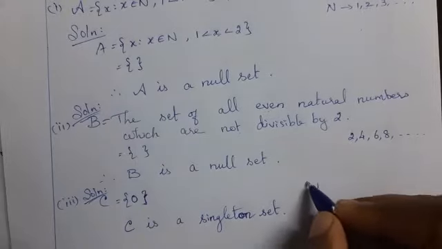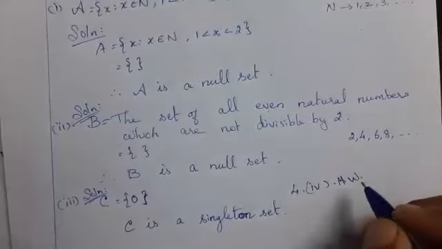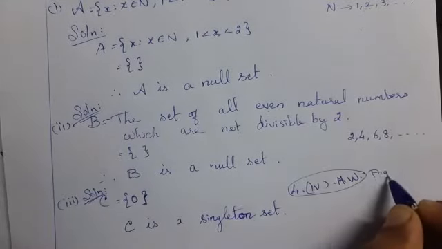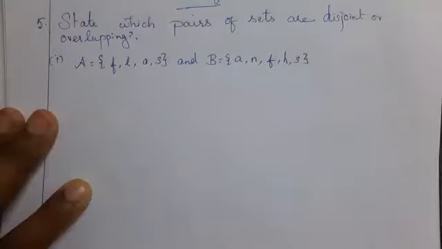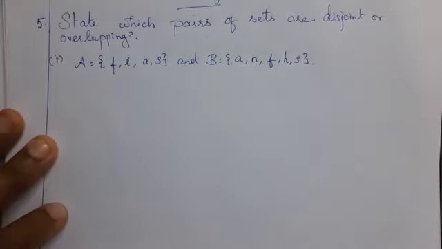Fourth question, homework, page number 12. State which pairs of sets are disjoint or overlapping.